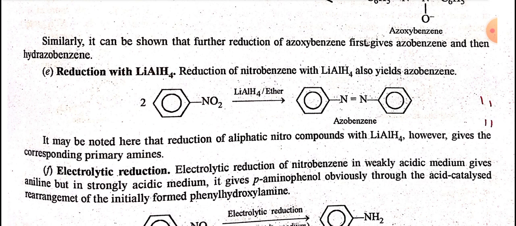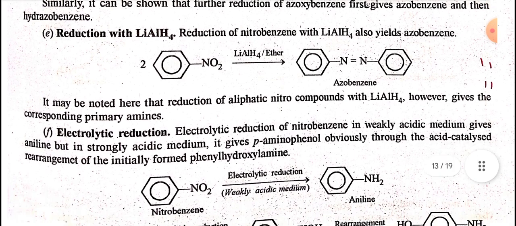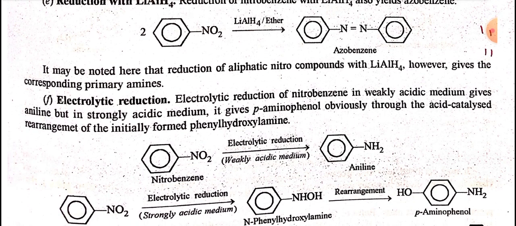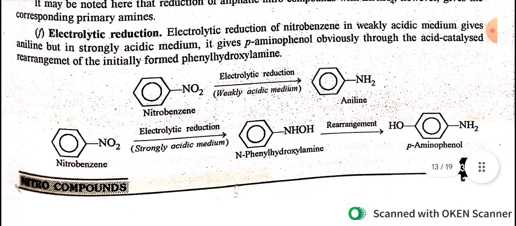Reduction with lithium aluminum hydride. Reduction of nitrobenzene with lithium aluminum hydride also yields azobenzene. It may be noted here that reduction of aliphatic nitro compound with lithium aluminum hydride, however, gives the corresponding primary amines. Electrolytic reduction of nitrobenzene in weakly acidic medium gives aniline, but in strongly acidic medium it gives para-aminophenol, obviously through the acid catalyzed rearrangement of initially formed phenyl hydroxylamine. Nitrobenzene in the presence of weakly acidic medium gives aniline. Nitrobenzene in the presence of strongly acidic medium gives N-phenyl hydroxylamine, which undergoes rearrangement to form para-aminophenol.